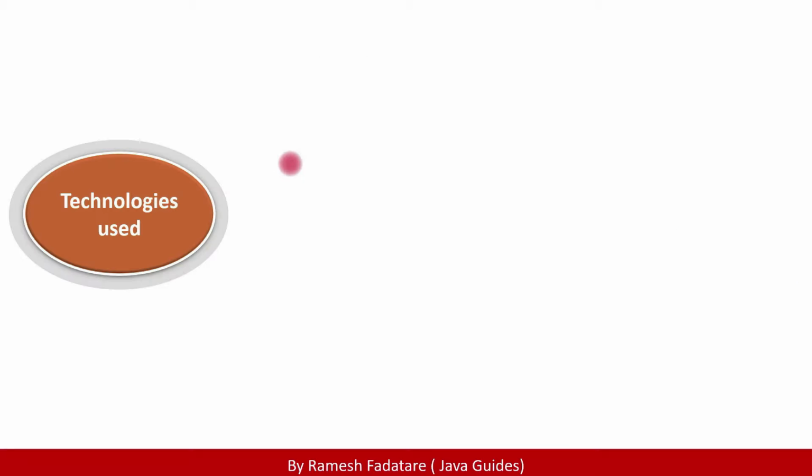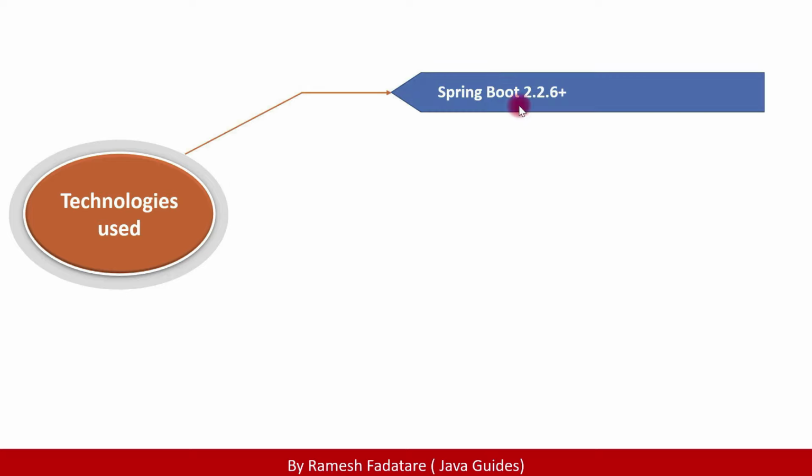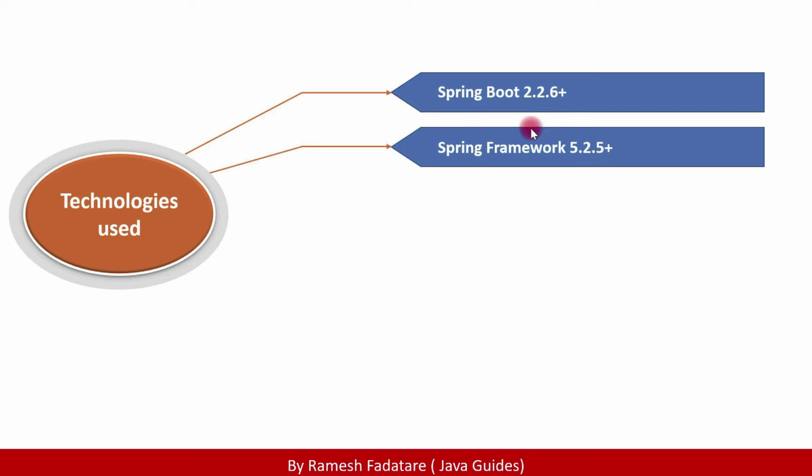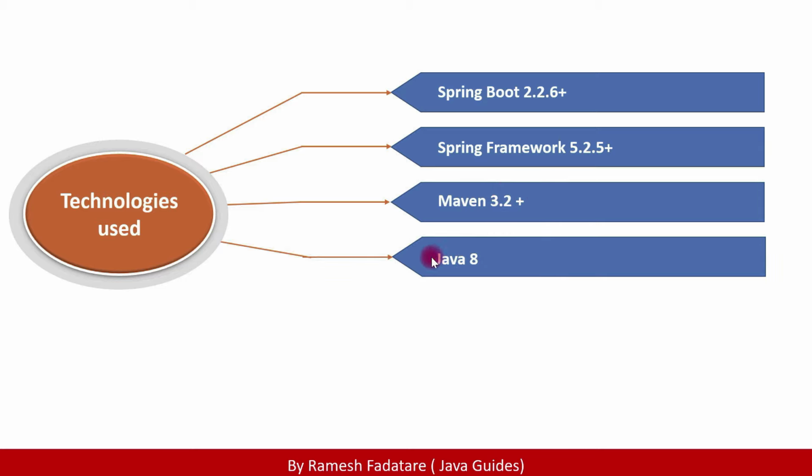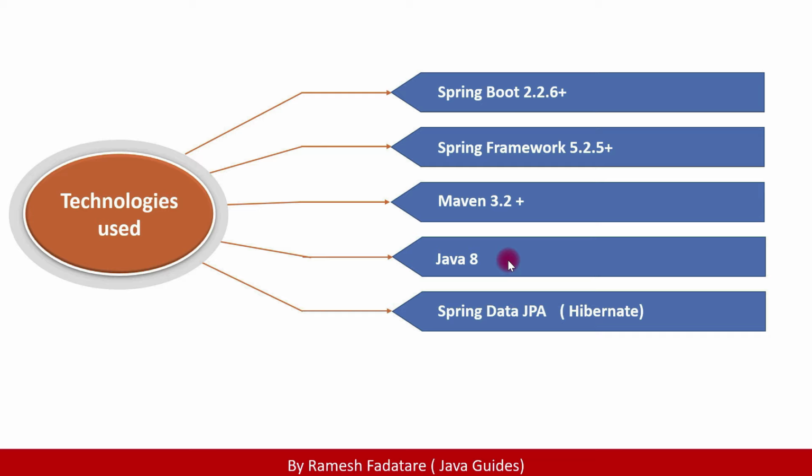Now let's have a look at the tools and technologies that we'll be using. We'll use Eclipse IDE to develop our Spring MVC web application. We use Spring Boot 2.2.6. This is the latest release of Spring Boot as of now, and Spring Boot 2 internally uses Spring Framework 5. We are going to use Maven for dependency management and project build tool, and we're going to use Java 8.